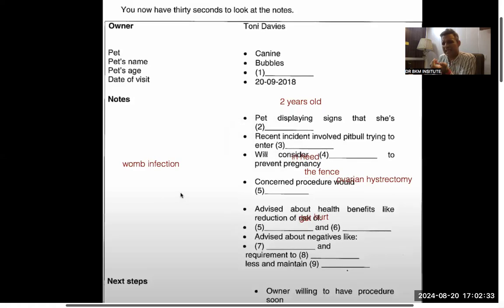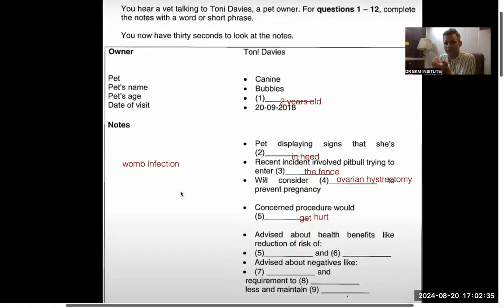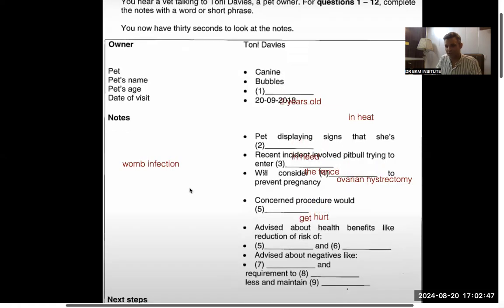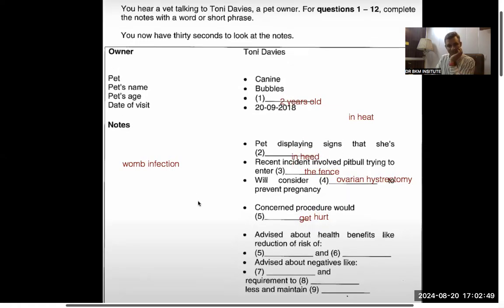She is in heat. Maybe now I would like to change the word. She is in heat. I will again like to change the word. I'm not quite sure which one is going to be correct, but this would be the final word I will do, because now they have used the word again. So I'm just trying to change it.